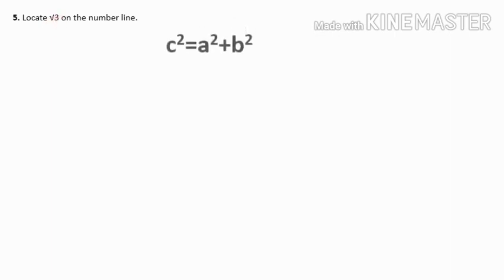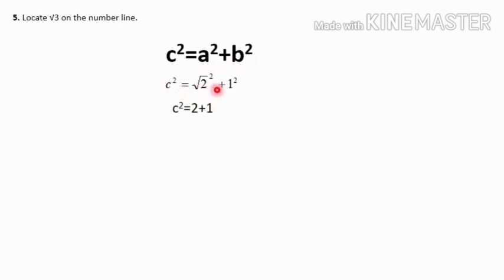Let's recall the Pythagoras theorem, that is c square is equal to a square plus b square. Here, I am substituting a as root 2 and b as 1. So, c square is equal to root 2 square is 2, 1 square is 1. So, 2 plus 1, that is c square is equal to 3, and from here c I will get root 3.